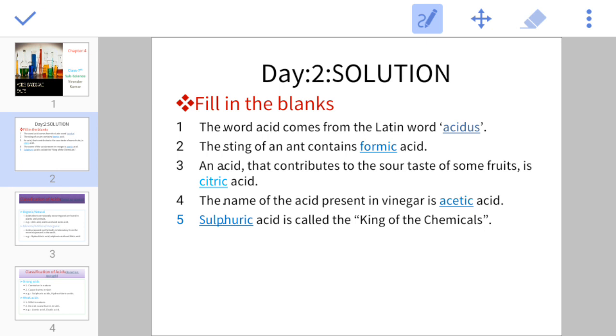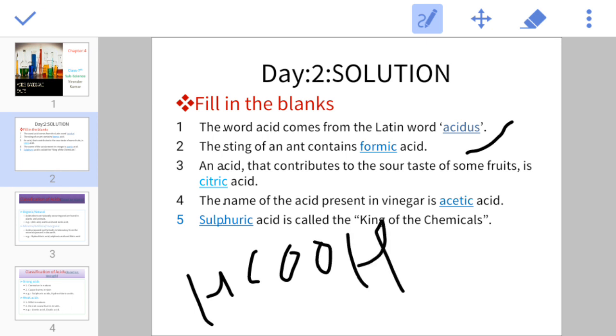The word acids come from the Latin word. We know that it is acidus. The sting of the ant contains formic acid. Formula of formic acid is HCOOH. Next one, an acid that contributes to the sour taste of some fruits, it is citric acid. Number 4, the name of the acid present in the vinegar is acetic acid. King of the chemical, it is sulfuric acid.